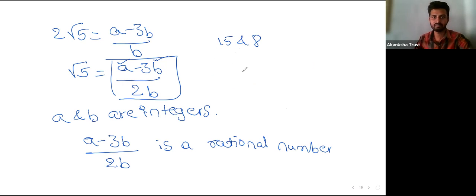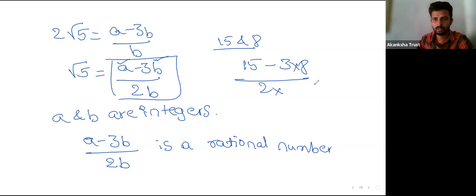If I put 15 and 8 here, as 15 minus 3 into 8, again 2 into 8, this gives some integer, am I right? So this is some integer number, whether it may be positive or negative.